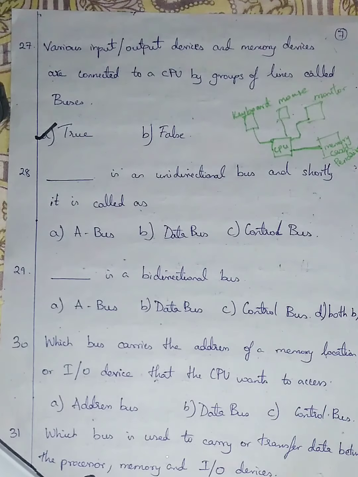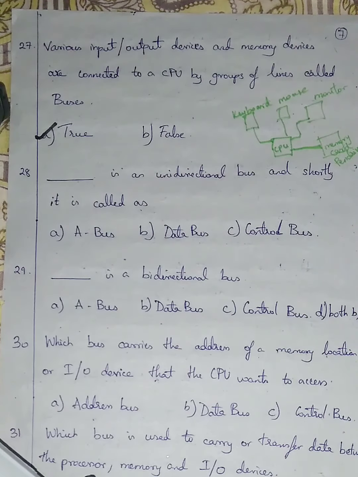The various input and output devices and memory devices are connected to a CPU by groups of lines called buses, true. Question number 28. Dash is a unidirectional bus and shortly it is called as dash. Which is a unidirectional bus? Address bus. Only address bus is called a unidirectional bus because in address bus you can't take it back.